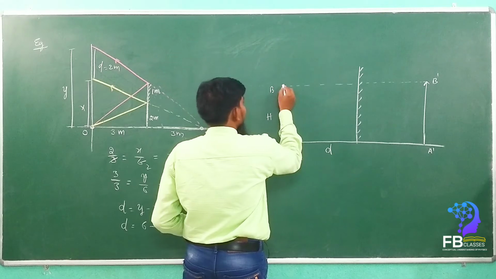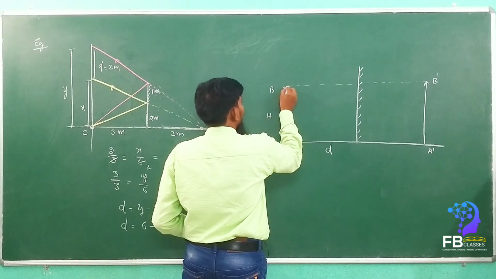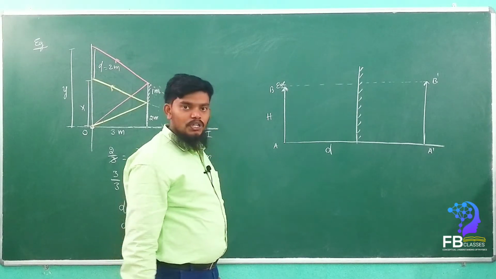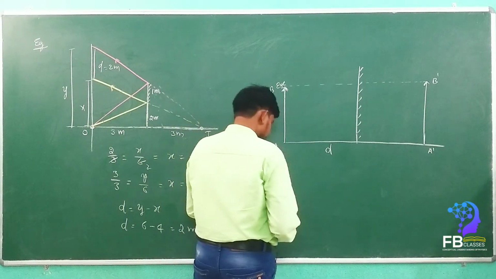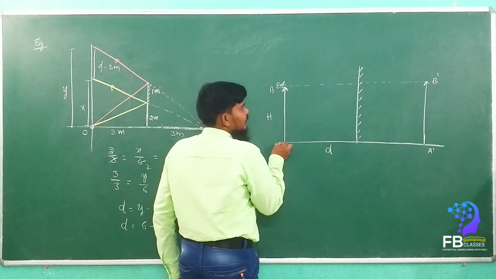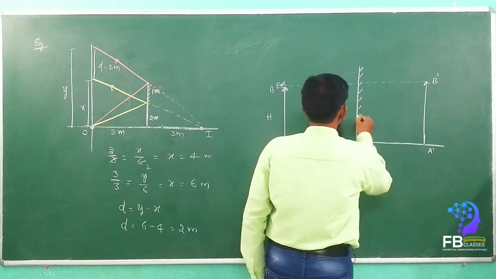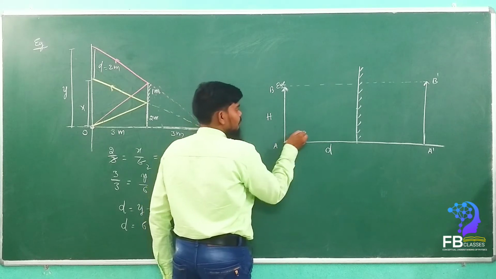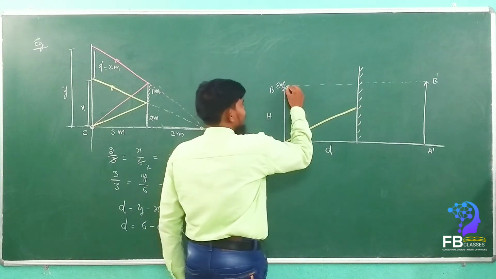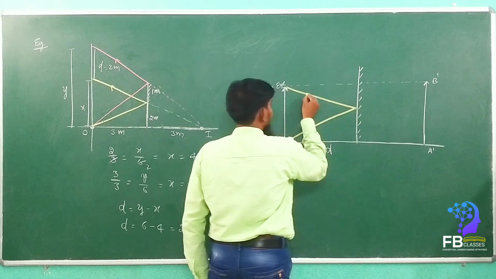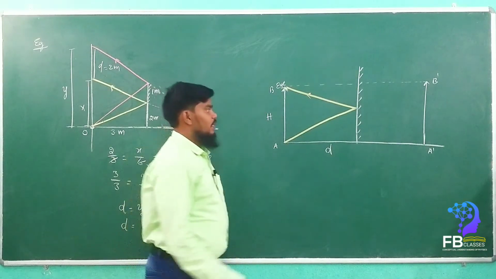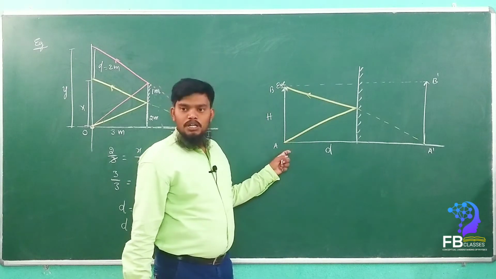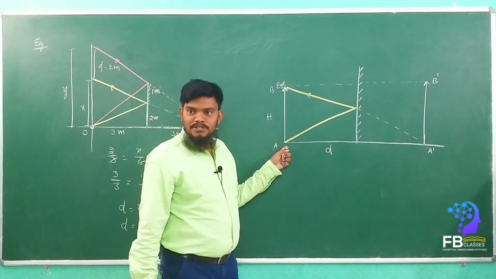Now we take one of the rays from the bottom, and it enters into the eye. Yes or no? Now the foot appears to him.